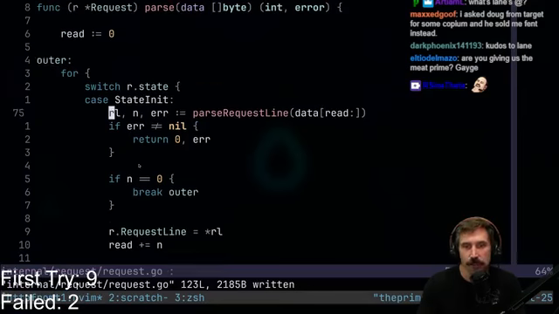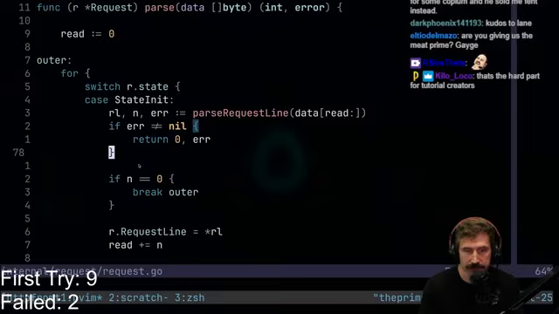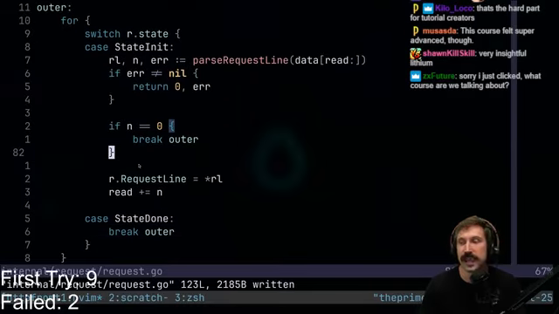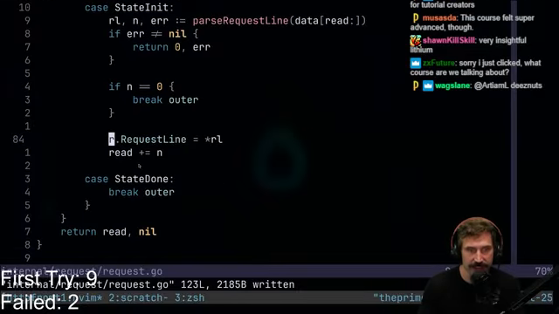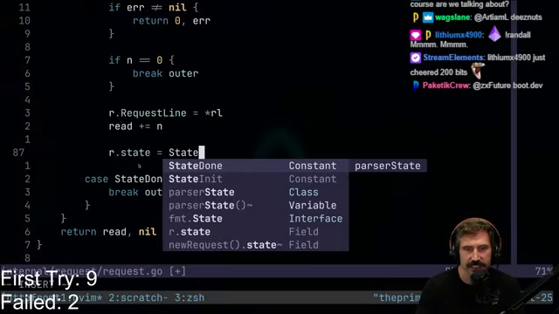So as you can see, we now parse the request line. If there's an error, we go, error. If n equals 0, we just simply break outer and return. If we have actually done this, we go right here, and then we need to go to the next state. So that means I'm going to go like this, state.done, right?